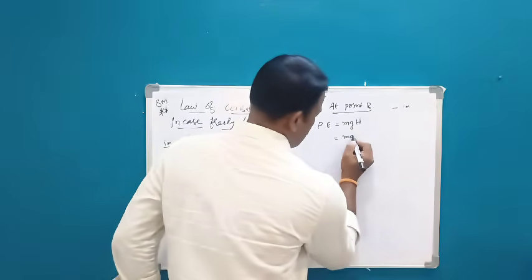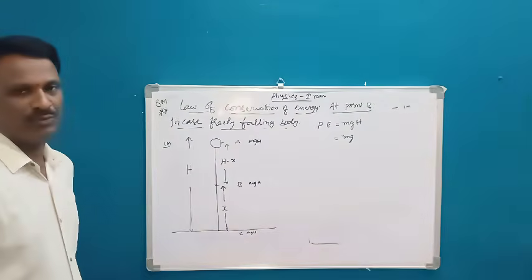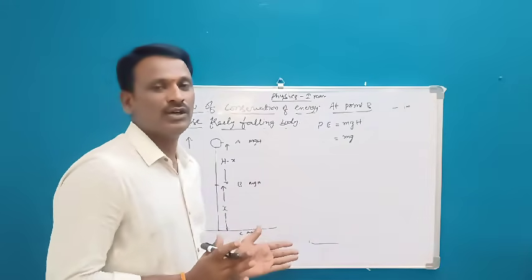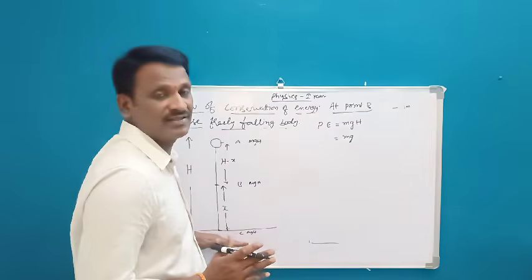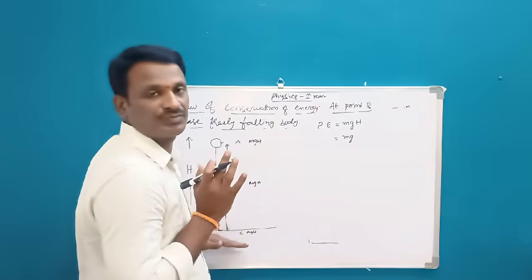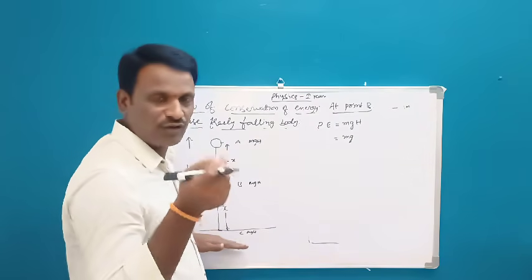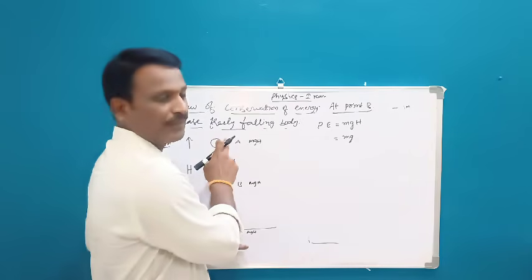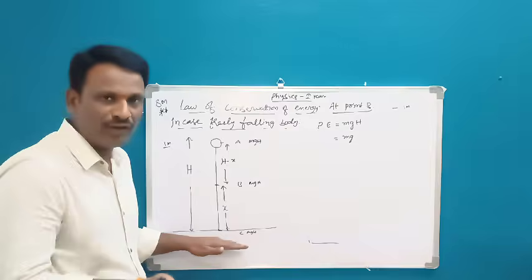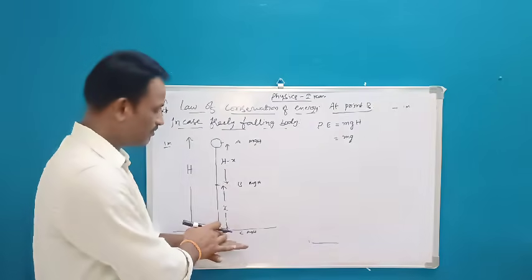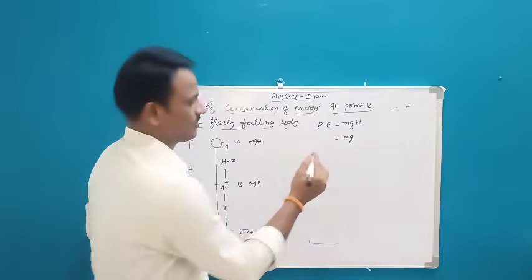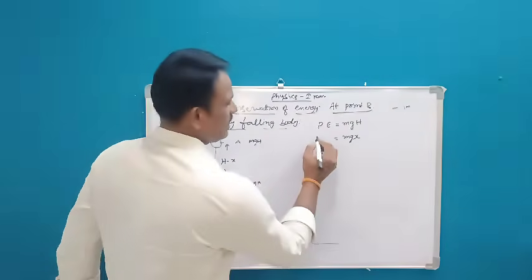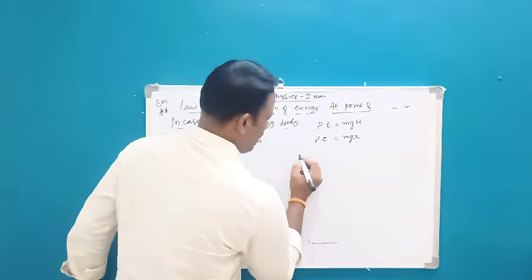But here, what is the height of the object? See, whenever you are measuring heights, you have to always measure from the base, not from the top. If you are measuring velocity, you have to measure from the initial position of the object. In this case, it is from A. So here we are measuring height, so you have to measure always from base. So from base to the point B, it is x. That is why here we get mgx. Potential energy is mgx. Now what is kinetic energy?